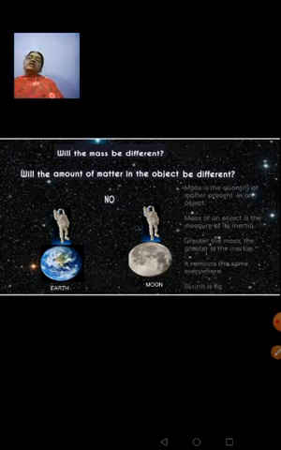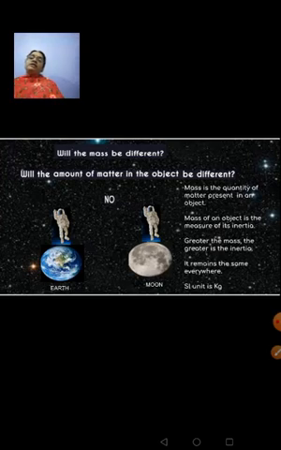So mass can be defined as the quantity of matter contained in an object, or in other words, the mass of an object is the measure of its inertia. What is inertia? Tendency to resist change. We have learnt about inertia in detail in the previous chapter, force and laws of motion. Greater is the mass, greater will be the inertia.